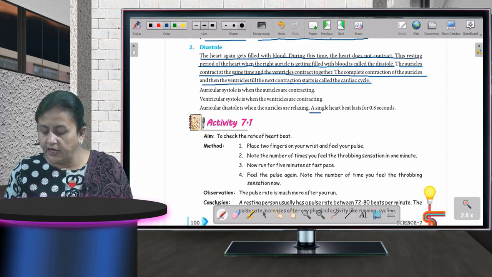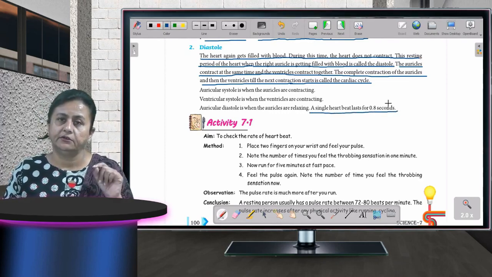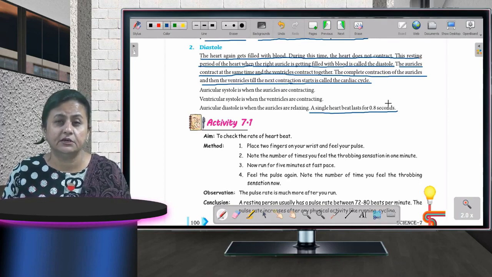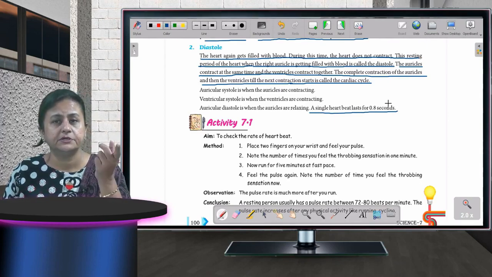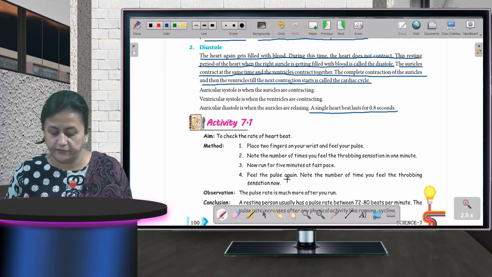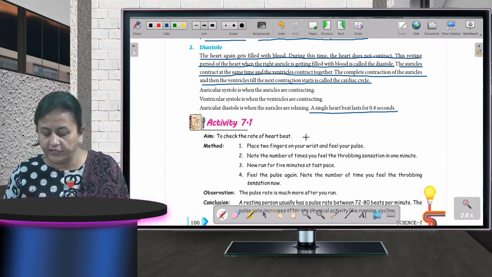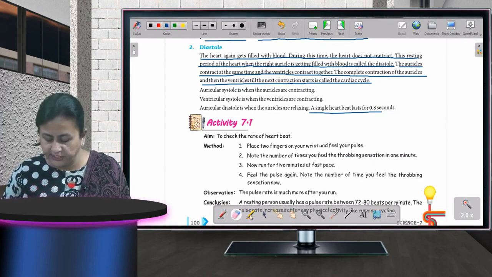A single heartbeat lasts for 0.8 seconds. That is such a small period of time. So a single heartbeat lasts for 0.8 seconds. Now there is an activity given over here to check the rate of heartbeat. That is very simple. You can just read it. It is nothing that needs to be explained.